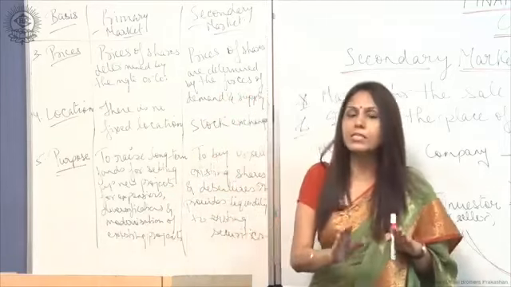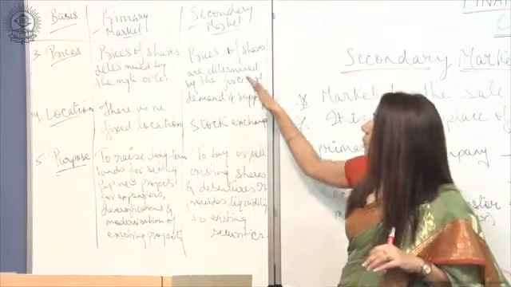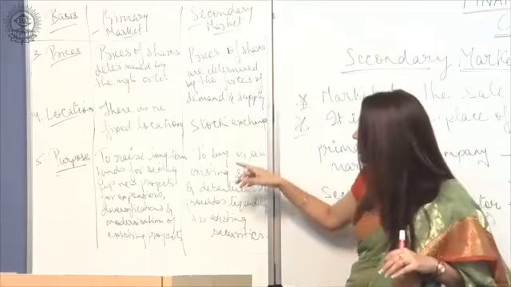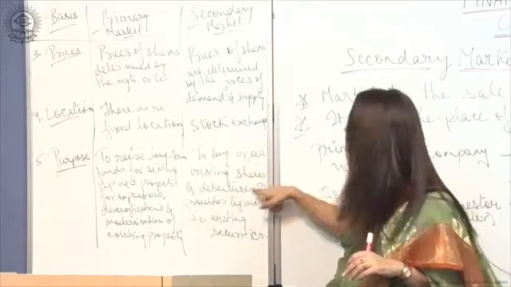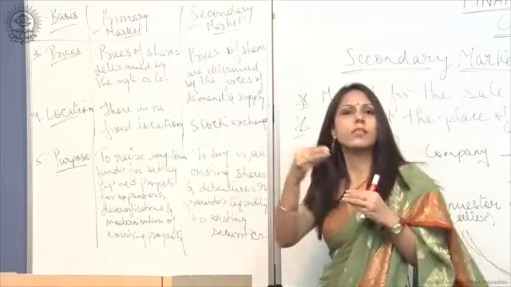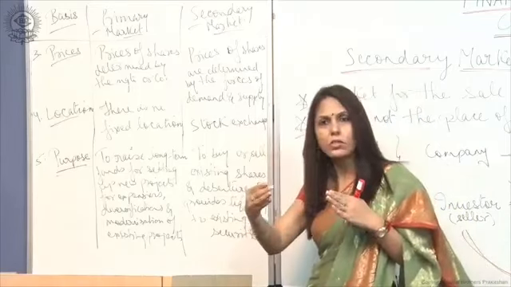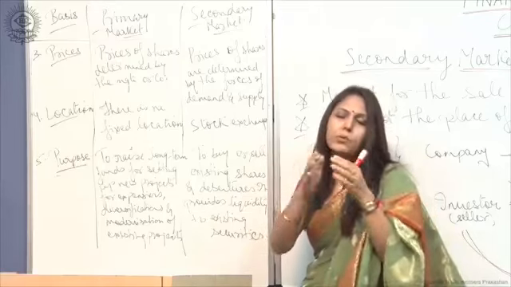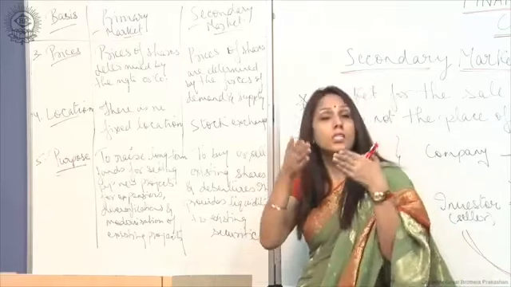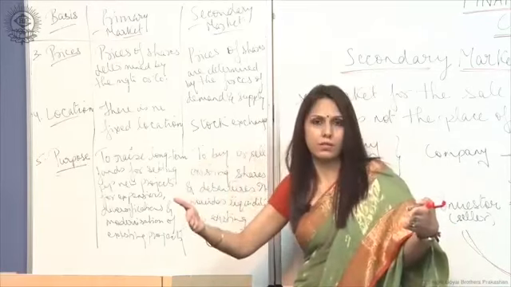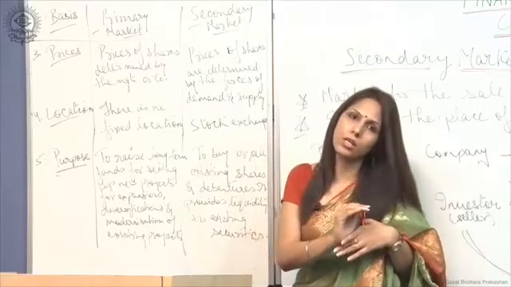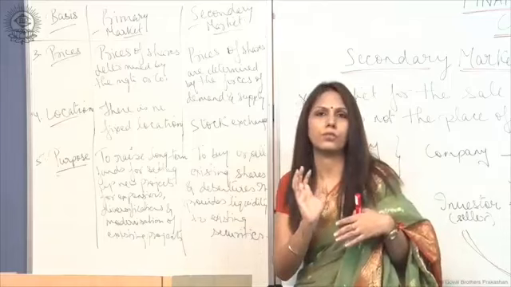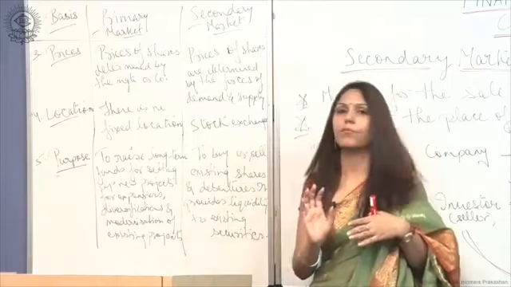Whereas the purpose of the secondary market is the buying and selling of securities, meaning shares and debentures, between the investors, for the purpose of converting those securities into cash. Clear? Thank you.